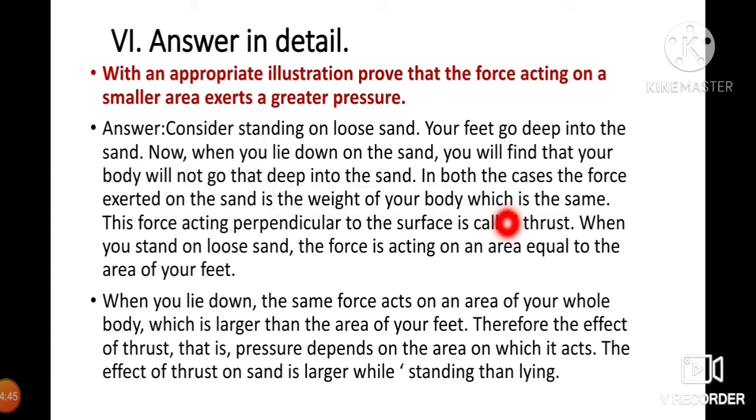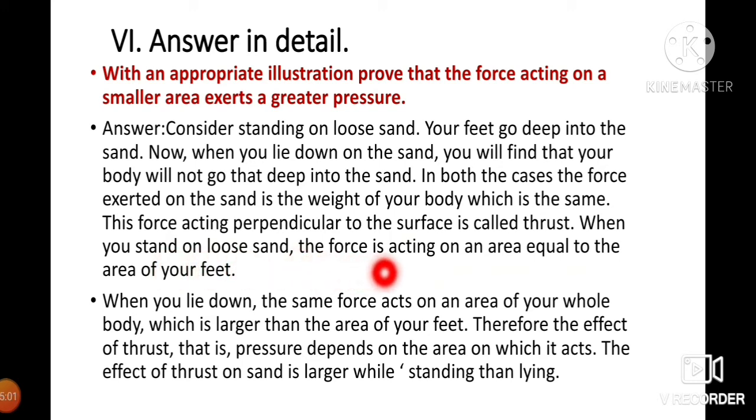In both the cases, the force exerted on the sand is the weight of your body, which is the same. This force acting perpendicular to the surface is called thrust. Okay, this is a thrust force. When you stand on loose sand,